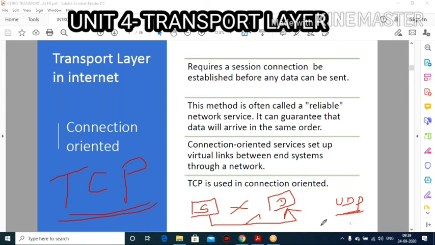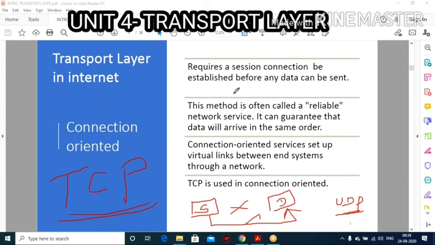Sliding window and acknowledgement techniques are used in TCP as well as SCTP. This is a very important topic. Write short notes on TCP, UDP, and SCTP, or briefly explain the transport layer in the internet. These are very important questions in the fourth unit.